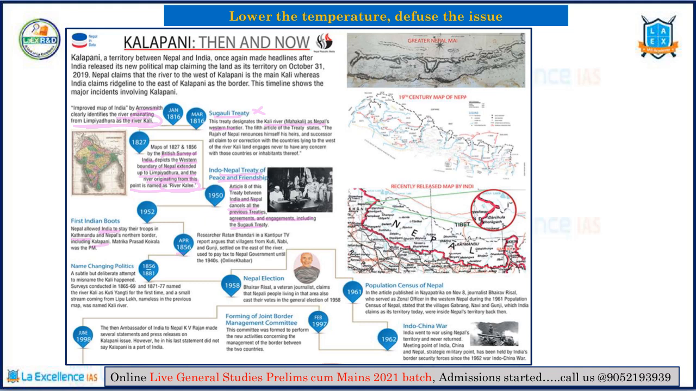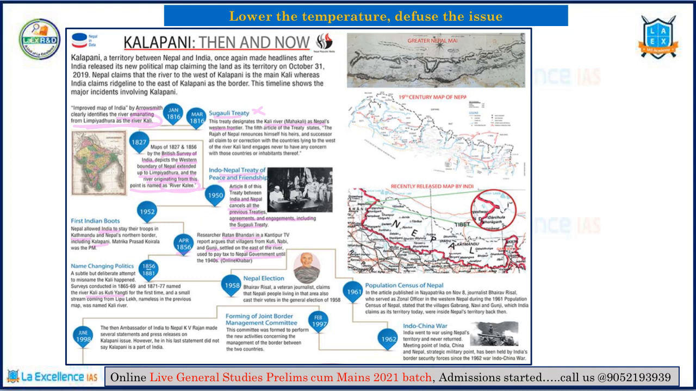In 1856, the researcher Ratan Bhandari, in a TV report, says that the people from Gunji, Nabi and Kuti settled on the east of the river. We used to pay taxes to the Nepal government until the 1940s. That's where the issue popped up. Then from 1856 to 1881, they tried to rename the River Kali as Kuti Yankti or something, so that the previously named Kalapani region and all these areas belong to Nepal.